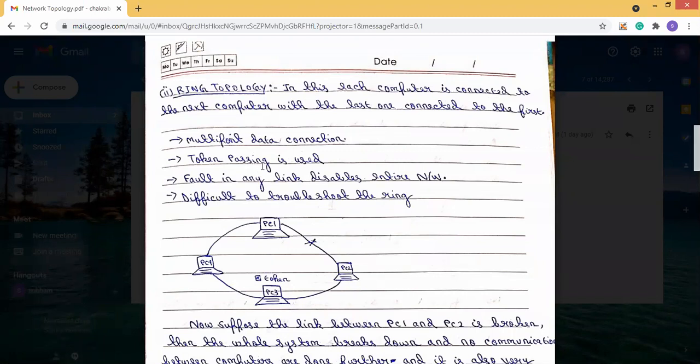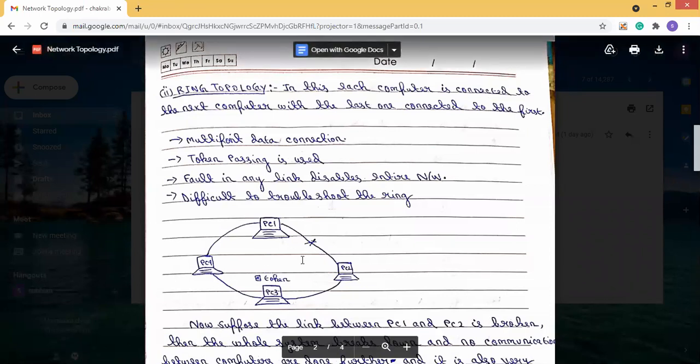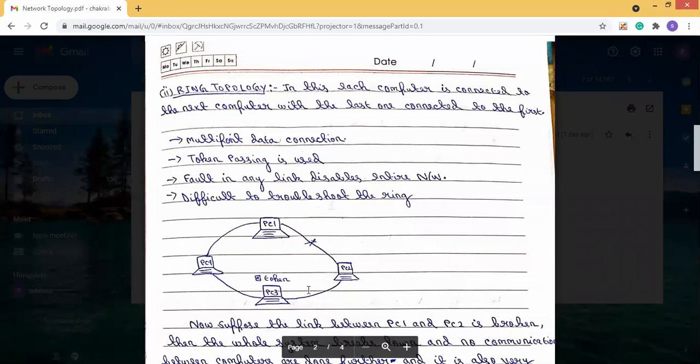Now, what is this token passing? In this ring network, or we can say in ring topology, there is a thing called a token. This token goes around the ring, and it will be passed from one system to another. The usage of this token is that whenever any PC or any system wants to send some data, it will take the token and change it.